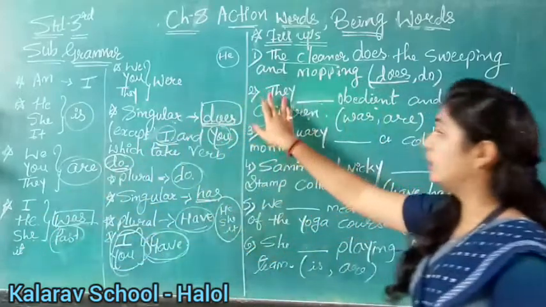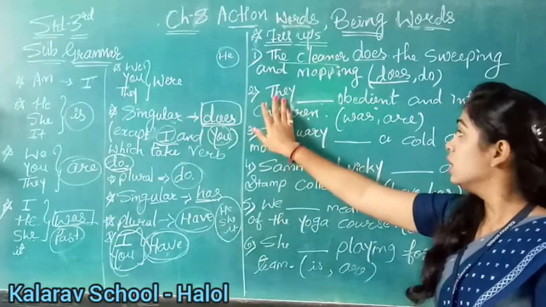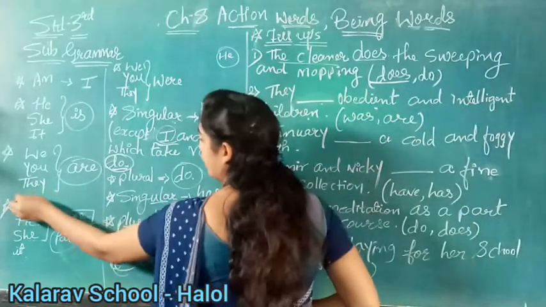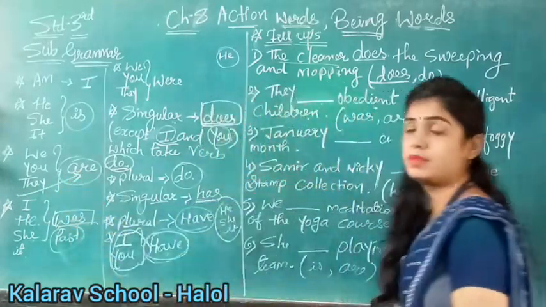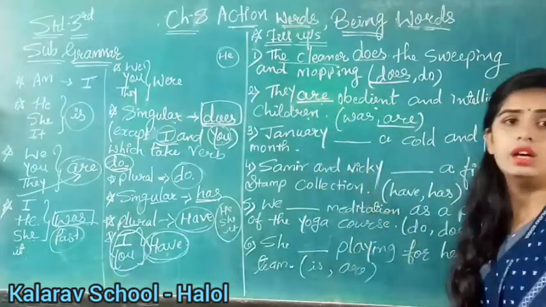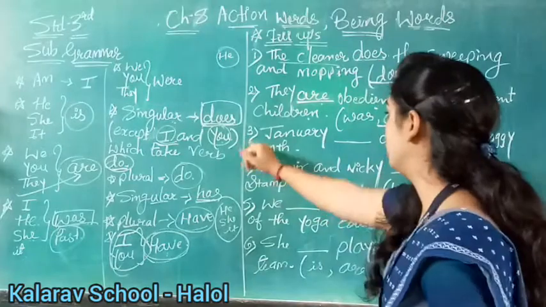But what we have given here is they. Okay, so they is a plural, right? So see here, with they we will always use are. So our answer will be are. Understand? Now see third one.